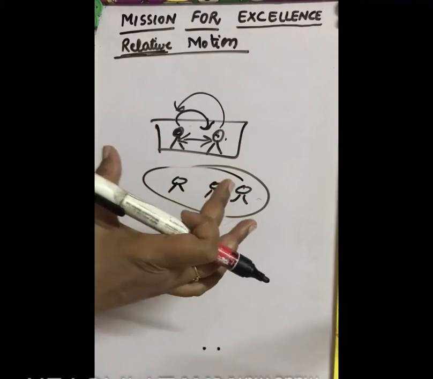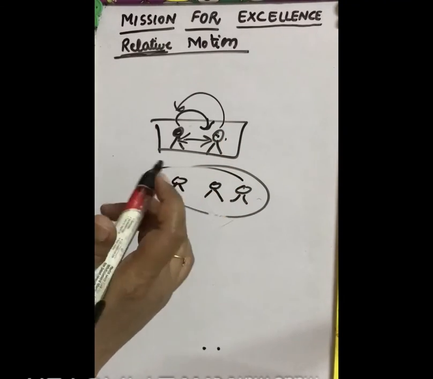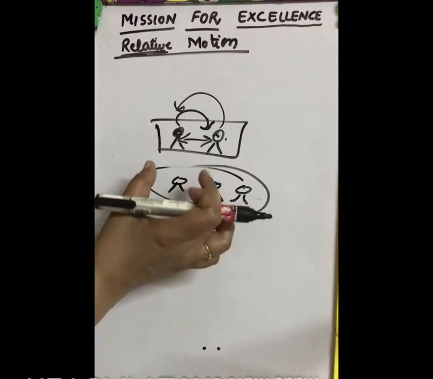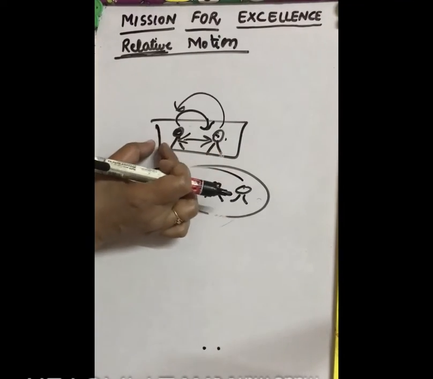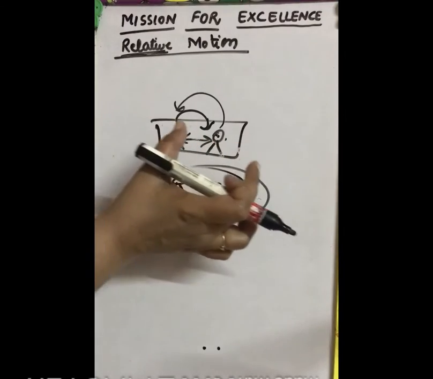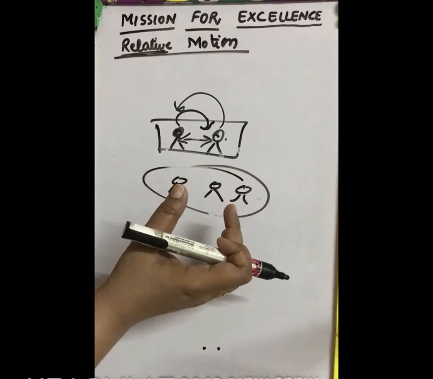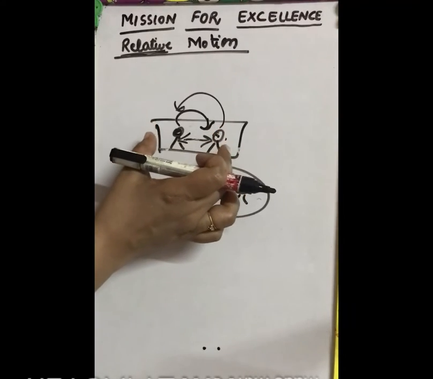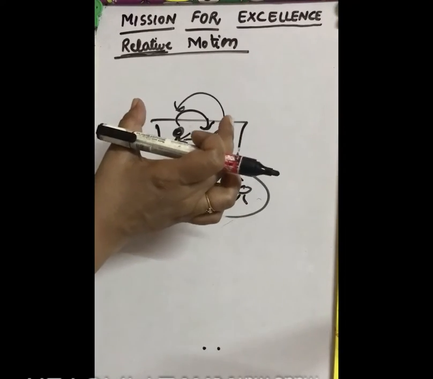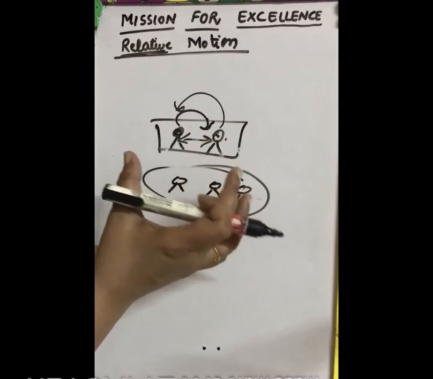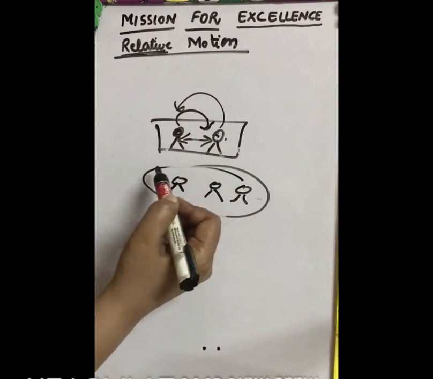Then at every time during the journey there will be a distance of 1 meter between you and your friend. It means you both are in a stationary state of motion. Stationary means both of you are at rest with respect to each other.